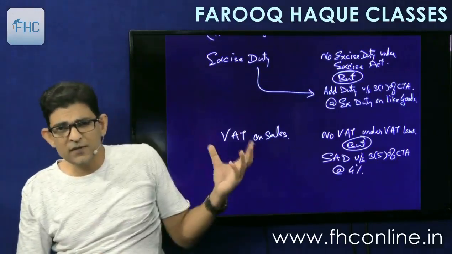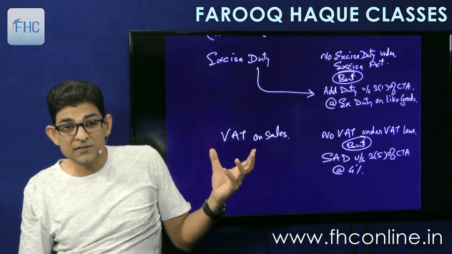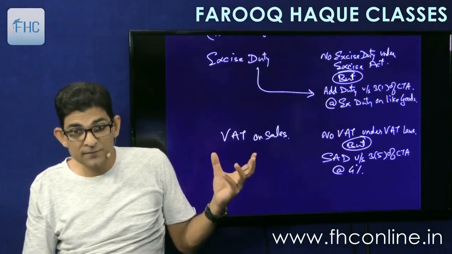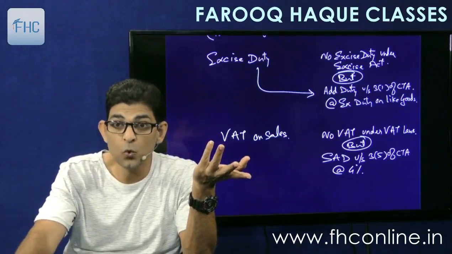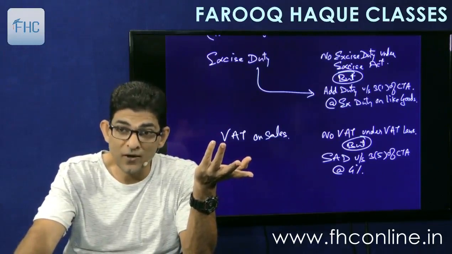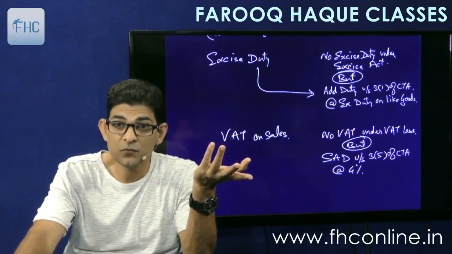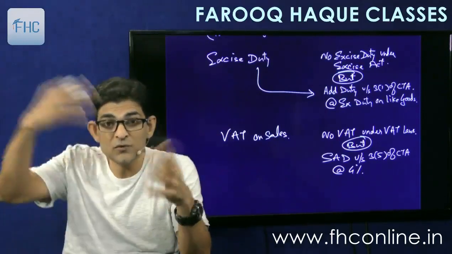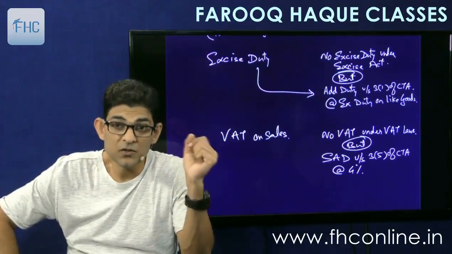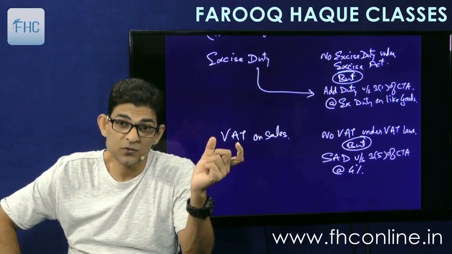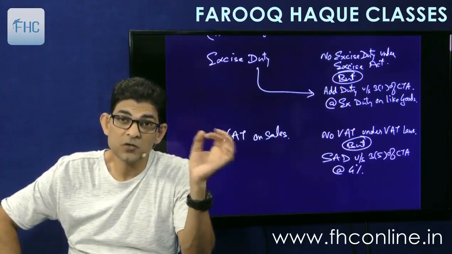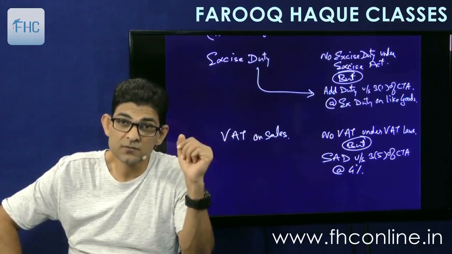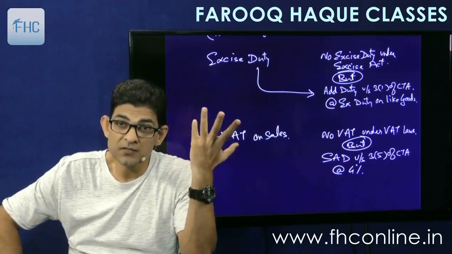The reason was that VAT depends upon sales and upon states, because VAT was a state subject. Each state could have its own rate of VAT on particular goods. Suppose Maharashtra charges 16% VAT on these goods, Andhra Pradesh only 2%, Tamil Nadu 1%, Goa 3%, somebody 4%, somebody 5%.